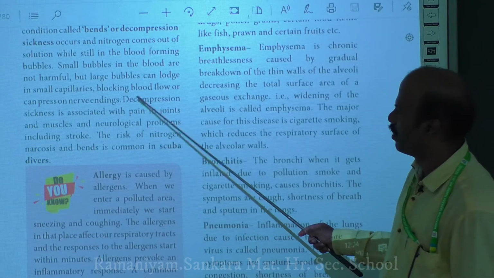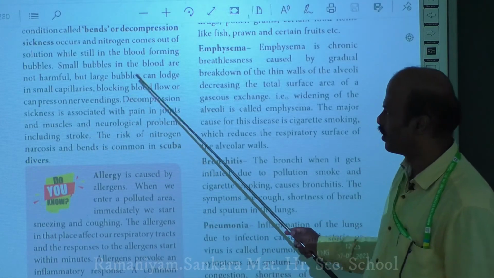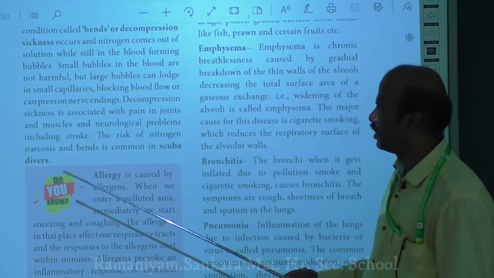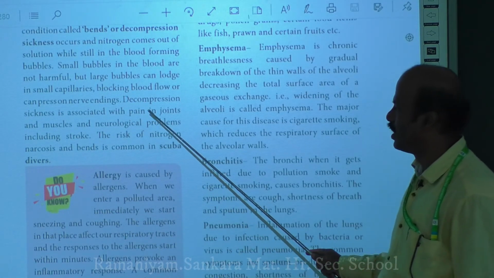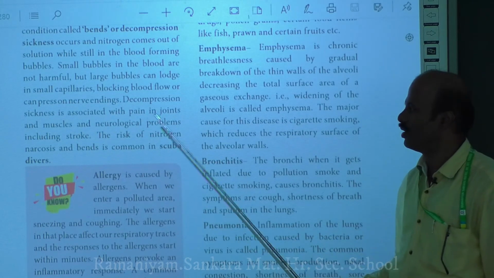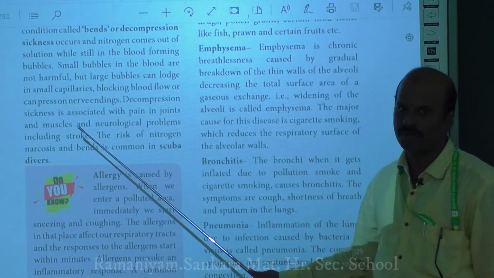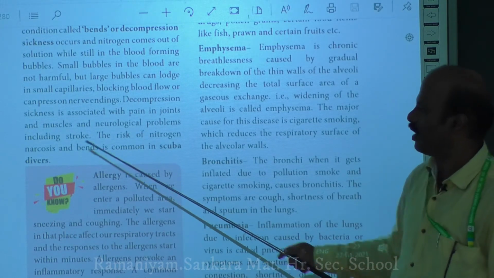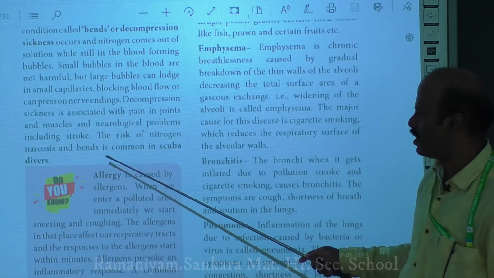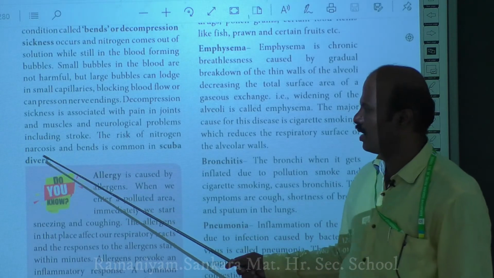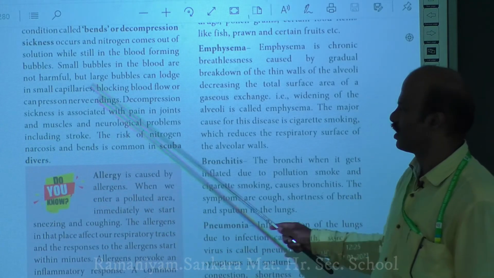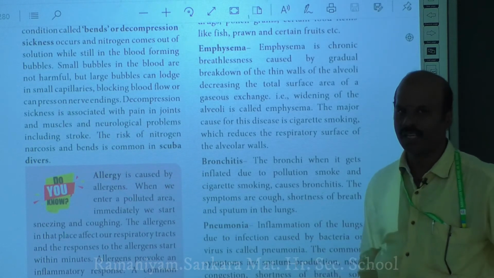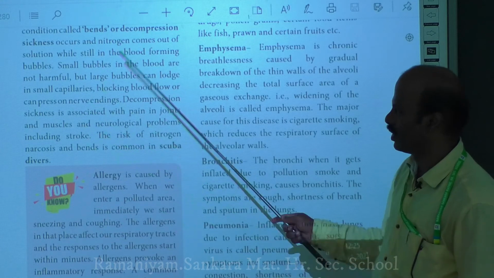When decompression sickness blocks these small capillaries by forming nitrogen bubbles, it causes pains in joints and muscles, and it also leads to various neurological problems, including stroke. So the risk of nitrogen narcosis and bends is common in scuba divers. Mainly in scuba divers, such decompression sicknesses are generally common. So this is what they are trying to say here.